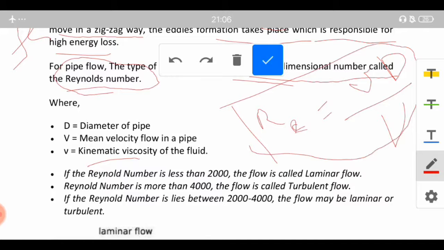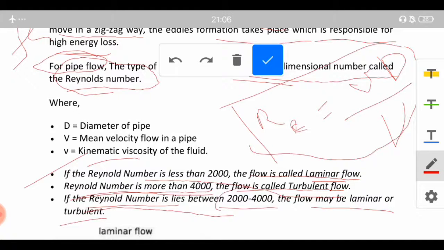And if the Reynolds number is less than 2000, the flow is called laminar flow. If the Reynolds number is more than 4000, the flow is called turbulent flow. If the Reynolds number lies between 2000 and 4000, the flow may be laminar or turbulent. This is for a pipe flow, just keep it in notice that if the Reynolds number is less than 2000, the flow is called laminar flow. If it is more than 4000, it is called turbulent flow, and if it lies between 2000 and 4000, the flow may be laminar or turbulent.